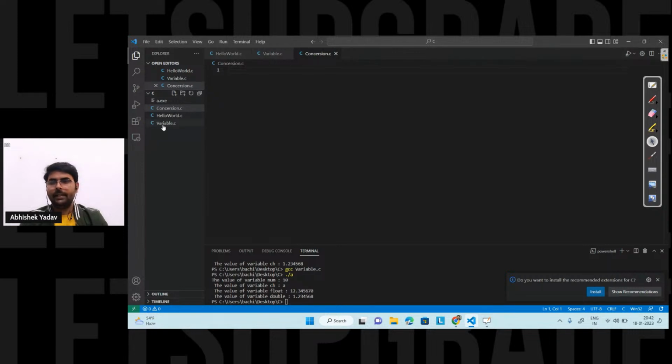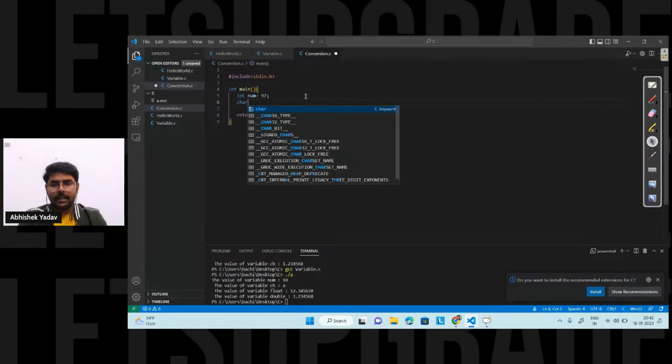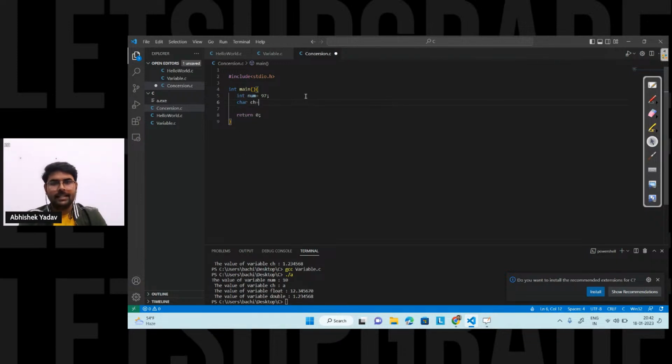So here you're saying, hey, I have to again do the same stuff. That is, I have to write the entry point of the program. And after that, you're saying, hey, let's create a simple variable, that is int num is equal to 97. And after that, I will create one more variable, char ch is equal to a here.